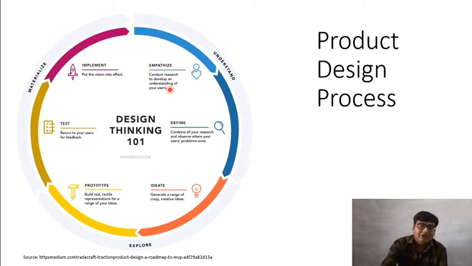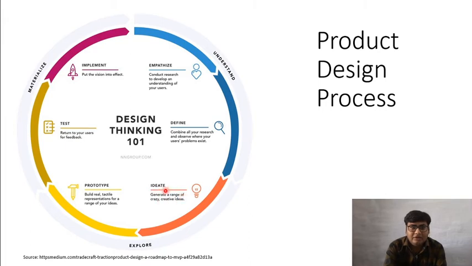We talk to 10 people, 100 people, and each one of them will give us some different problems, some different insight about their needs. We collect those 100 people's thinking, and we define that okay, this is what the user wants. That is the define phase.